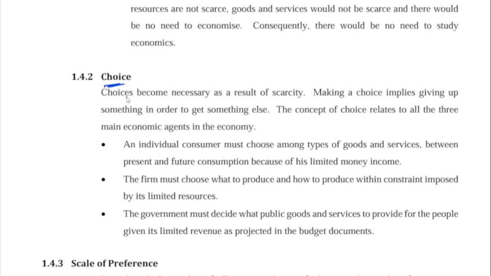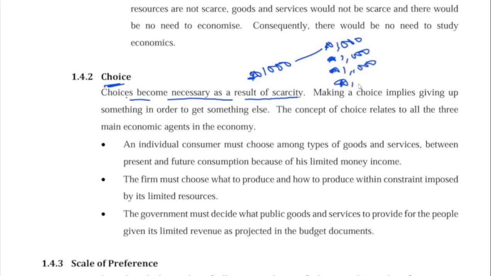Choice becomes necessary as a result of what? Of scarcity. Because when there's scarcity, you have 1,000 naira and you have 5 things that you want to buy for 1,000 naira each. Then you have to choose. What do you think? Should we cut the 1,000 naira into 5? No, that's not possible. So you have to choose. So choice is necessary as a result of scarcity.